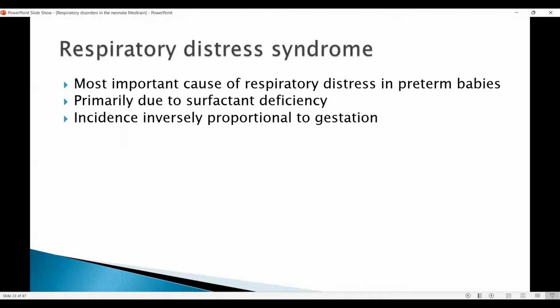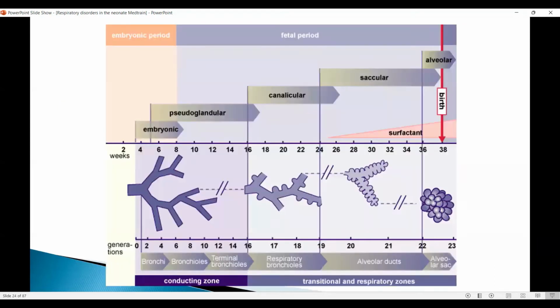Respiratory distress syndrome is the most common cause of respiratory distress in preterm babies. It's primarily due to surfactant deficiency, and the incidence is inversely proportional to the gestation of the baby. So this is a simple slide showing you the different stages of lung development.